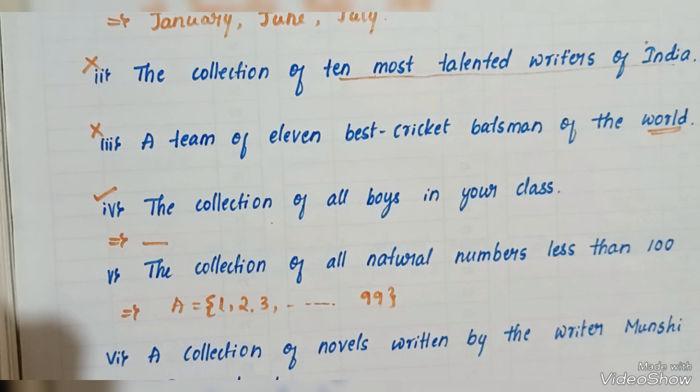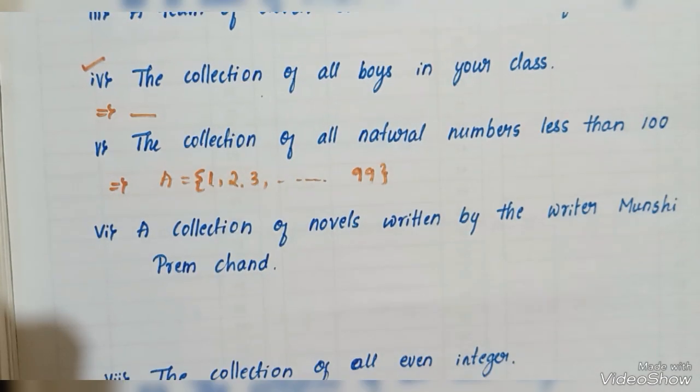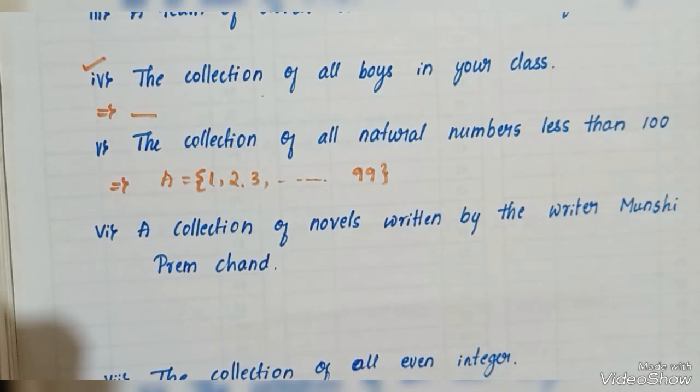Then a collection of novels written by the writer Munshi Premchand. Munshi Premchand was a famous Hindi writer. Then we can easily collect their novels. For any particular writer, we can easily count their novels.